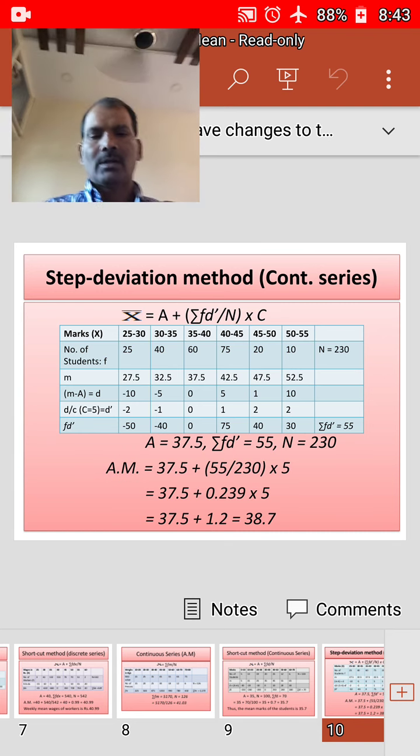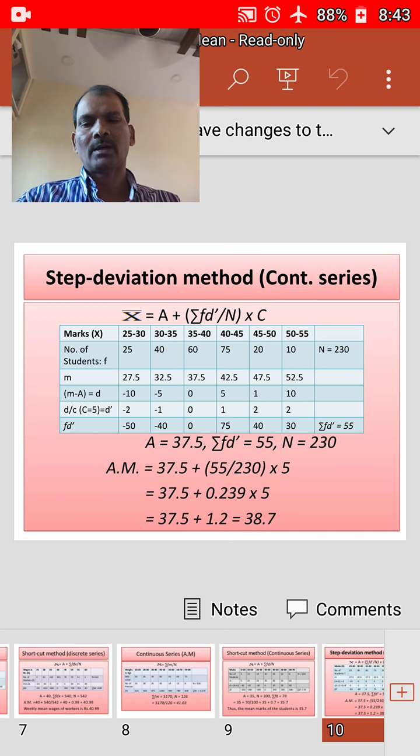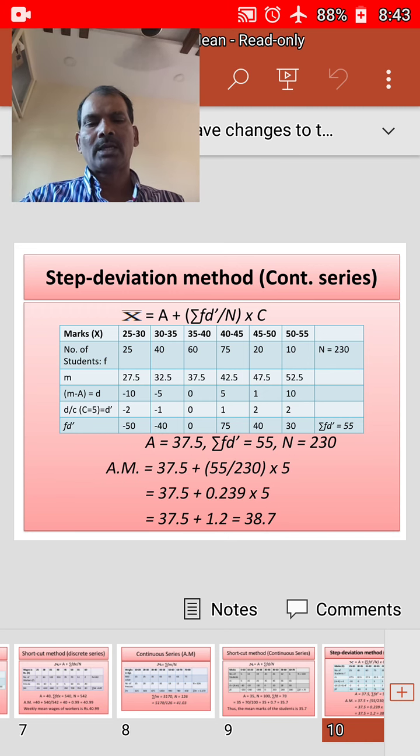In case of step deviation method, the calculations involved in the computation of arithmetic mean are further reduced by taking out the common factor from the deviations of mid value derived from the assumed mean. Usually the value of common factor would be the size of the class interval. Symbolically, it can be shown as x bar is equal to a plus sigma fd dash by n into c,